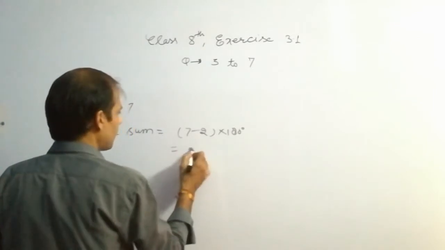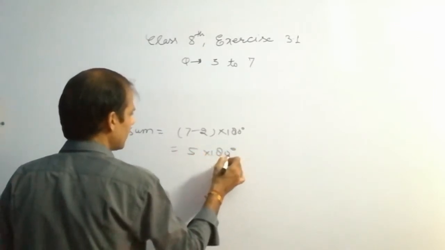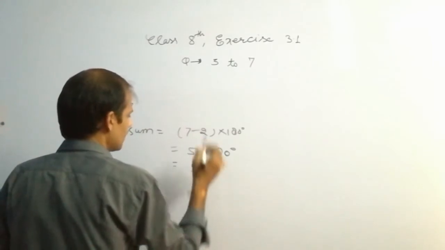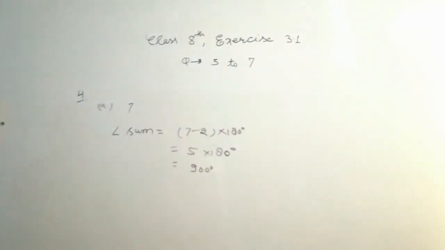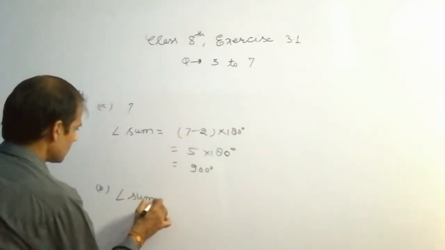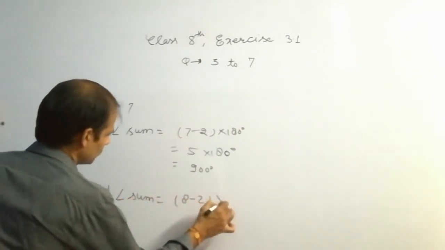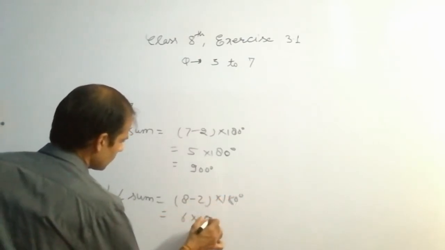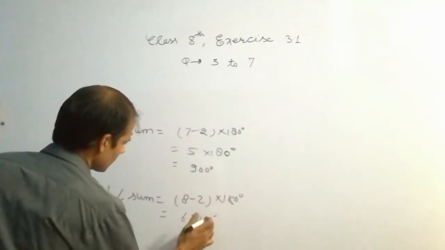So it is 5 into 180 and that is 900 degree. So the angle sum is 900 degree. B, angle sum is again 8 minus 2 into 180 degree, that is 6 into 180 degree.